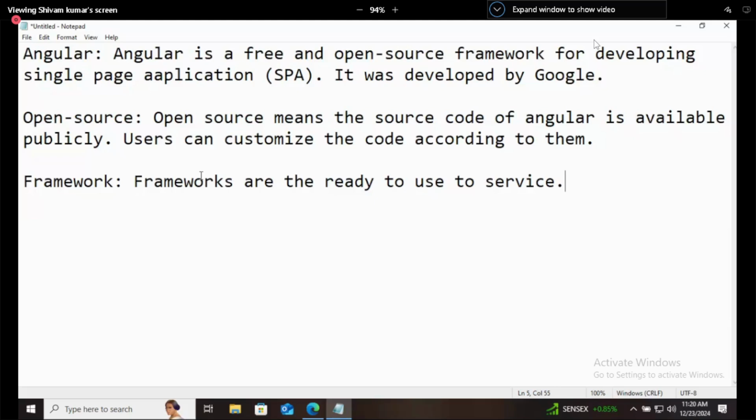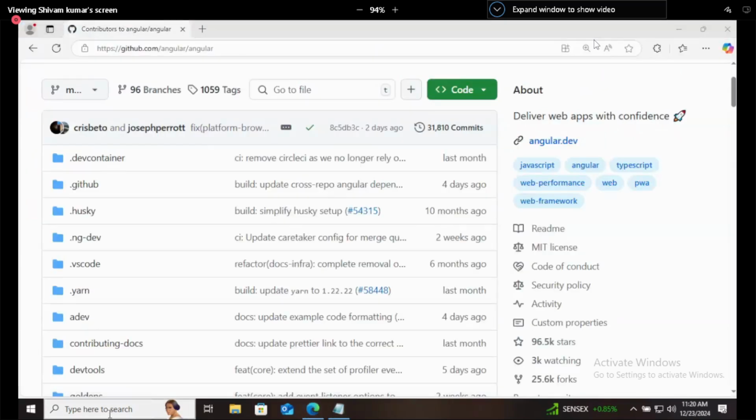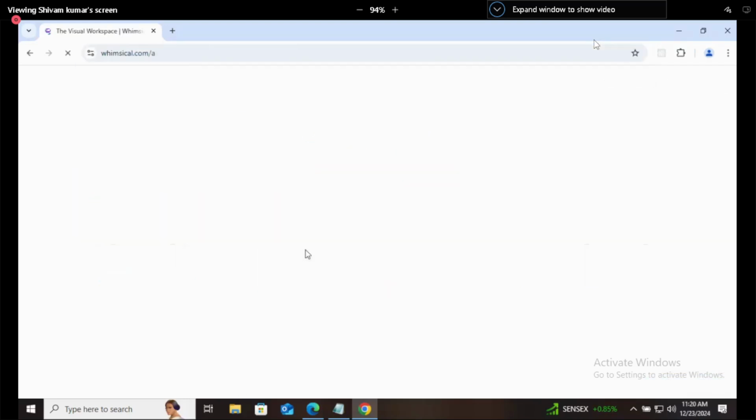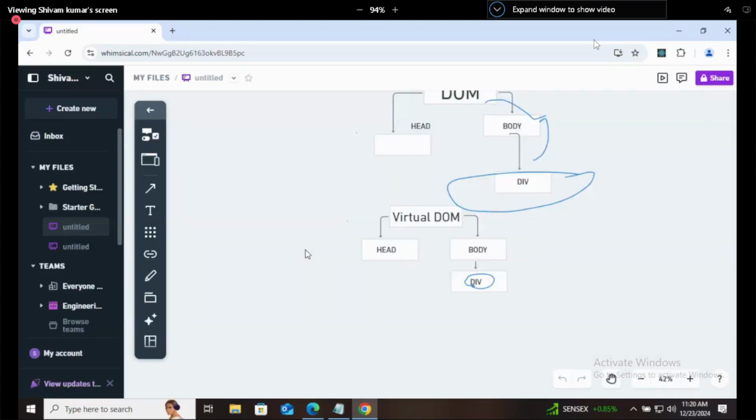Then what is the need of these things? There might be some difference between programming languages and frameworks. So what is that particular difference between programming languages and frameworks? What are programming languages?